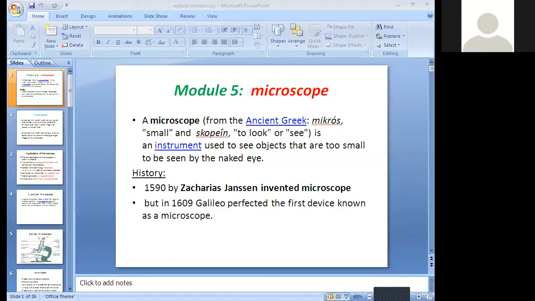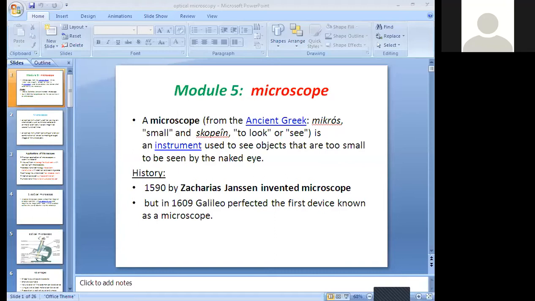He invented it using lenses, and he used them to see objects. Before 1590, in the 13th century also, they were using different lenses and trying to see microorganisms and other tiny objects.